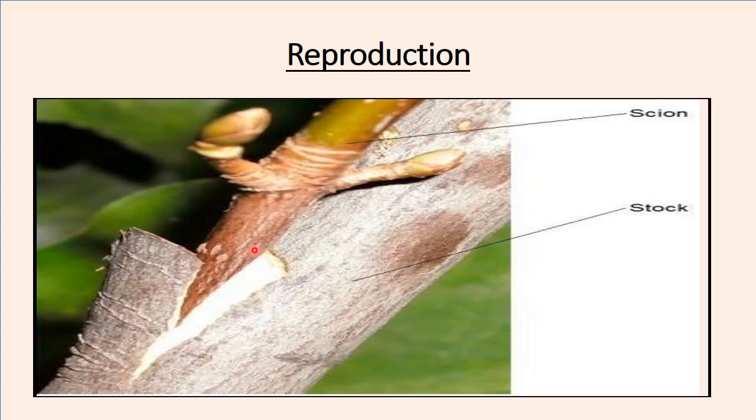Then we get another stem which has the bottom part cut off. This stem must have buds already. Buds are the ones that are going to develop into shoots. So this stem that has buds is the one that we're going to merge with the stock, and it's the one that is called the scion. These two must be merged perfectly for this process to occur. It's also advisable that they should have the same diameter for this to occur successfully. So this is how grafting is done.